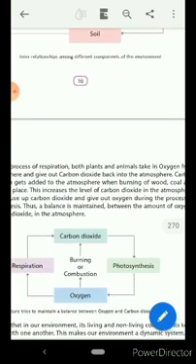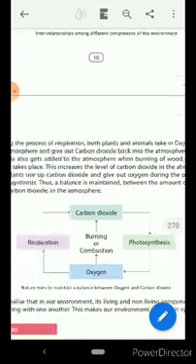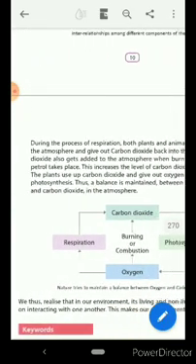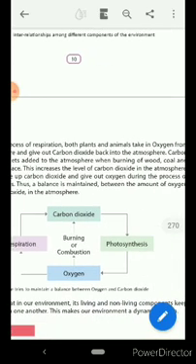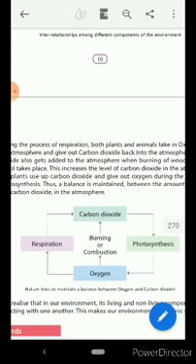During the process of respiration, both plants and animals take in oxygen from the atmosphere and give out carbon dioxide back in the atmosphere. What are we seeing in the respiration process? Taking oxygen.